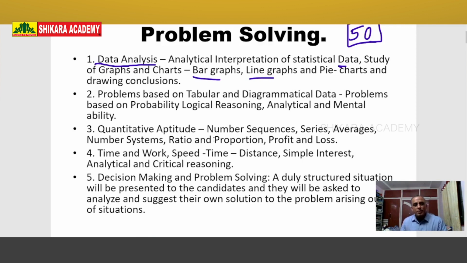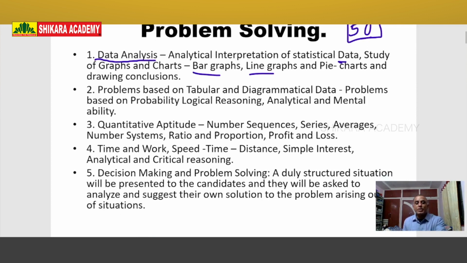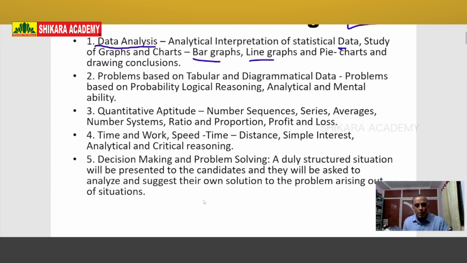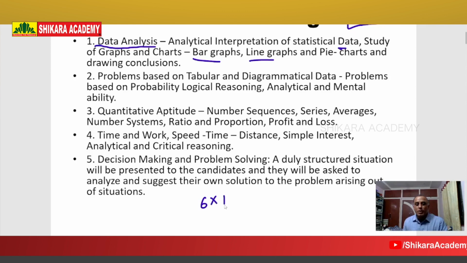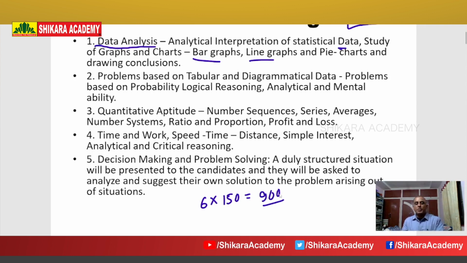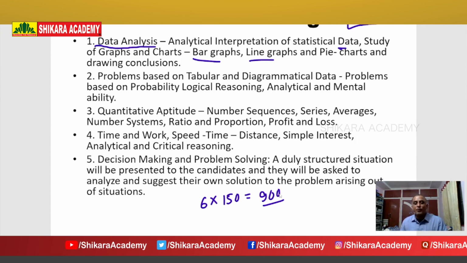It is the syllabus. Group 1 Mains is a descriptive type paper. Total 6 papers are there, and each paper carries 150 marks. 6 into 150, total 900 marks. Plus one more paper is there, that is General English, which is only for qualifying purposes.